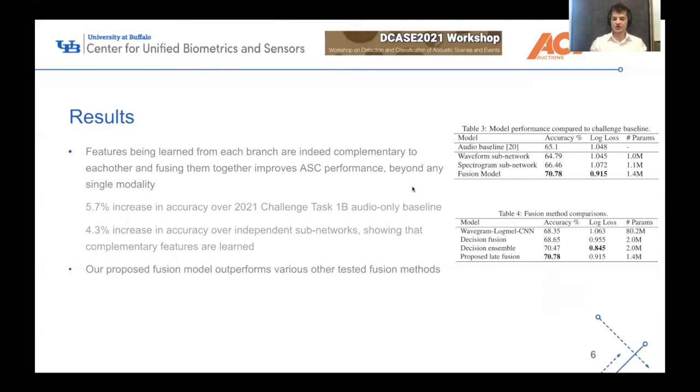And we also tested various other fusion methods. Instead of concatenating latent vectors, we could do score fusion, early feature fusion, and we saw that the proposed design that we have performs the best in terms of accuracy.